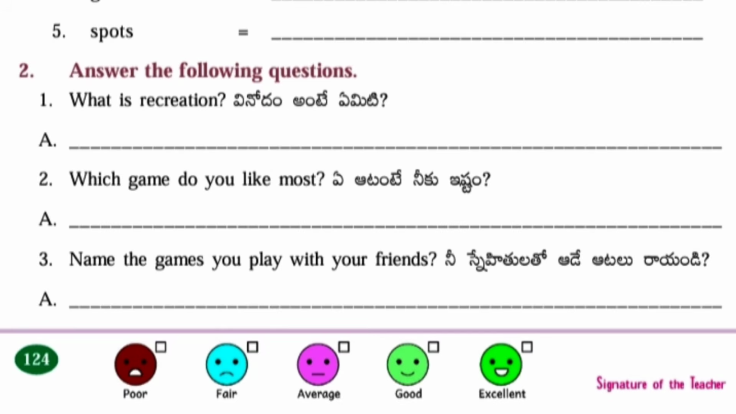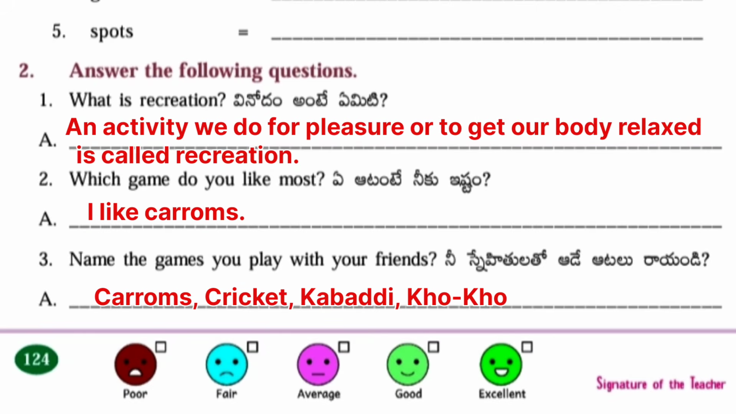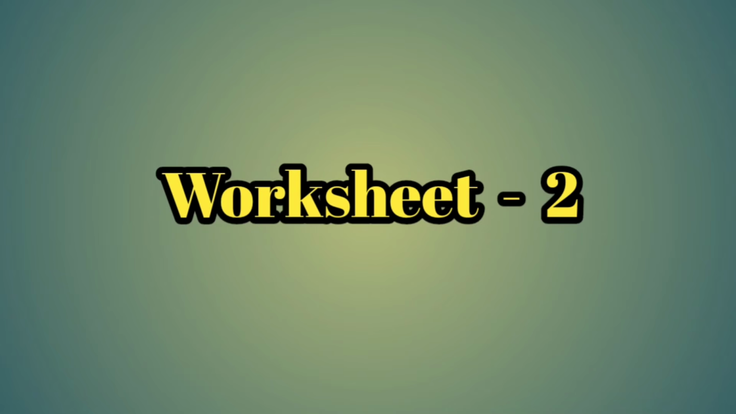Second one, answer the following questions. First one, what is recreation? Answer: an activity we do for pleasure or to get our body relaxed is called recreation. Second question, which game do you like most? Answer: I like caroms. Third question, name the games you play with your friends. Carom, cricket, kabaddi and kho-kho.